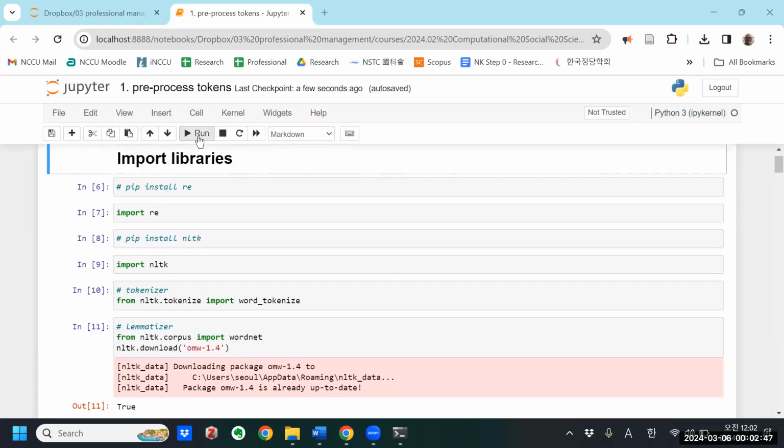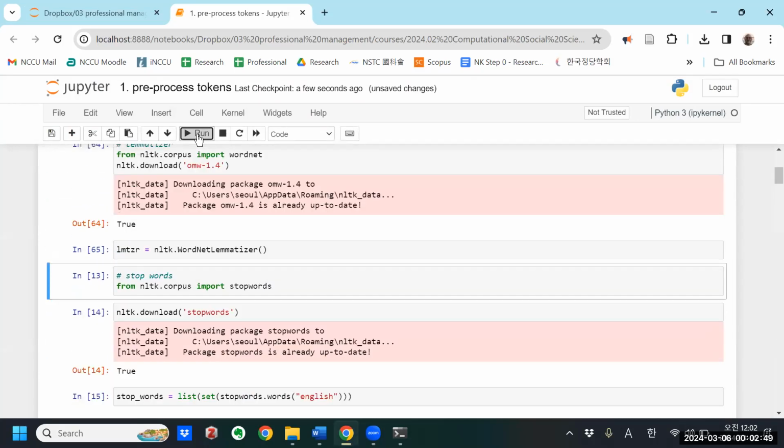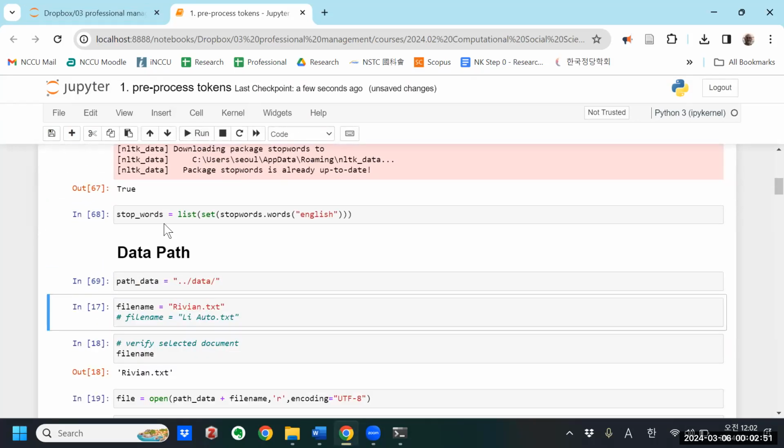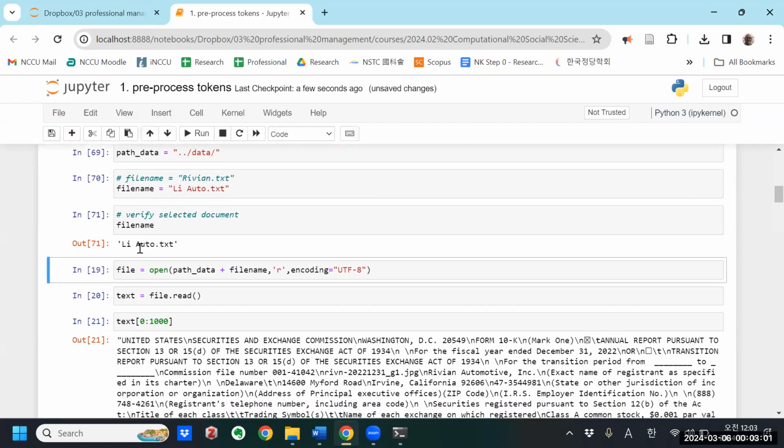Okay, so I can go through these all again quickly. But here I need to change the file name, uncomment Li Auto, and come through and double check the file name. It's Li Auto. So let's open this file.